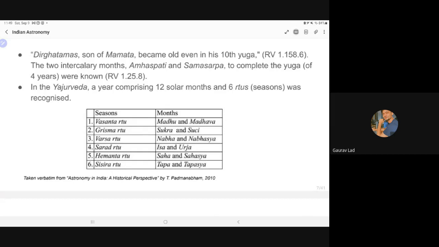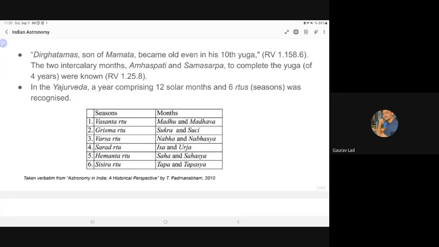And 12 solar months are mentioned in Yajurveda, along with the 6 Ritus. Ritus are seasons, basically. In modern astronomy, we just have 4 seasons: winter, spring, summer, and fall. In Indian astronomy, the year was divided into 6 Ritus or seasons. So that's Vasanta Ritu, Grishma Ritu, Varsha Ritu, Sharad Ritu, Hemanta Ritu, and Shishira Ritu, and the months which correspond to that.